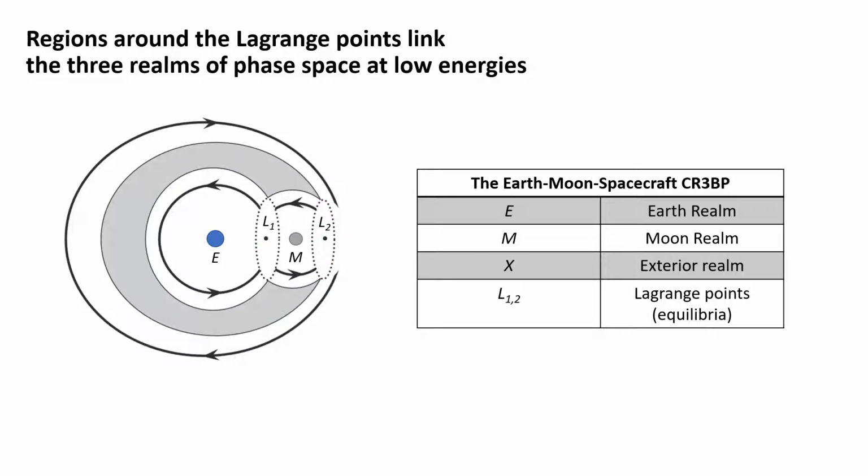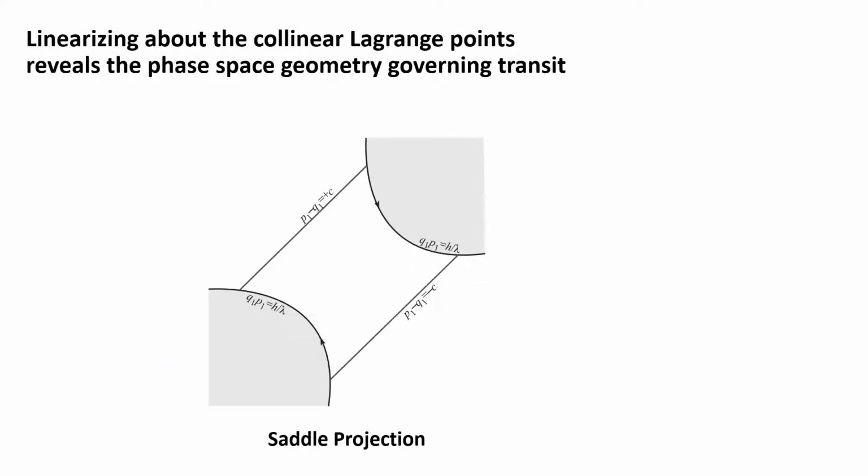Because the L1 and L2 regions control transit at these energies, it makes sense to linearize about these equilibria to try to understand what initial conditions can and cannot transit. So we linearize and convert into a symplectic eigenbasis. We will get 2 decoupled canonical planes, a saddle plane and a center plane. So we fix the energy and then build out the geometry.